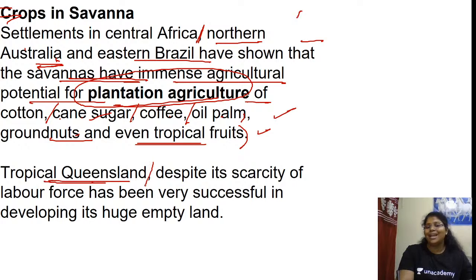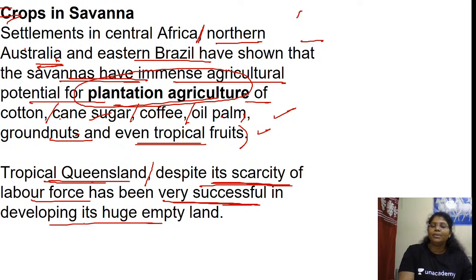Tropical Queensland, Australia, despite a scarcity of labor force, has been very successful in developing its huge empty land. Okay, is this clear till now?